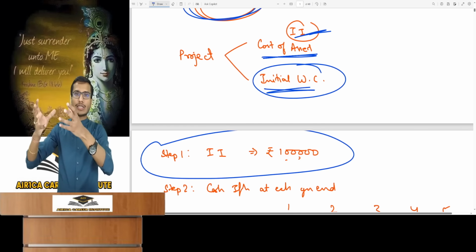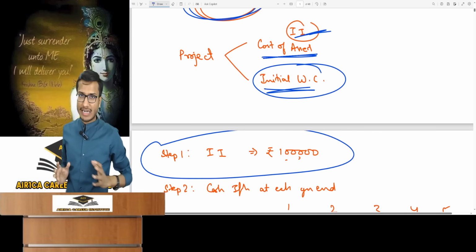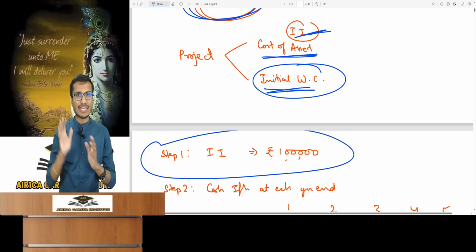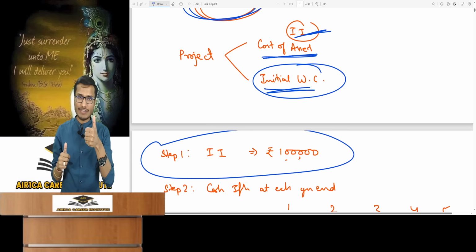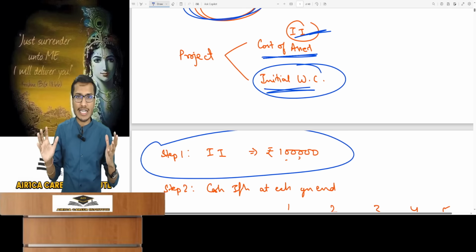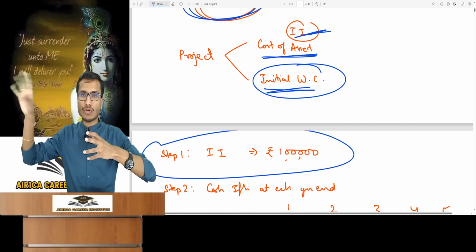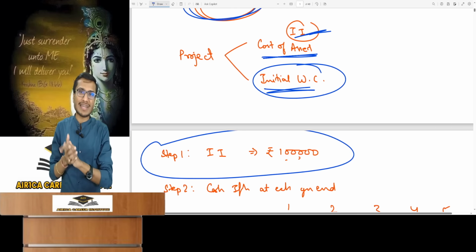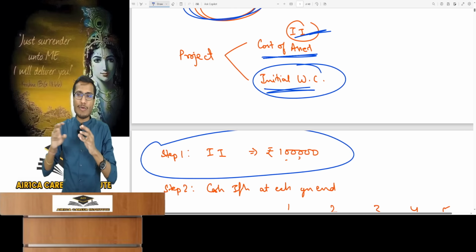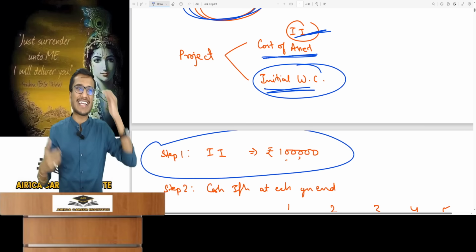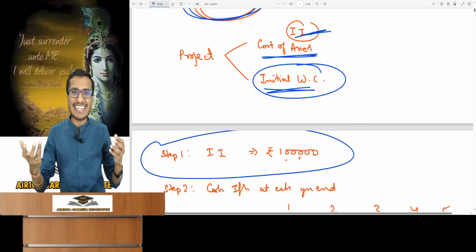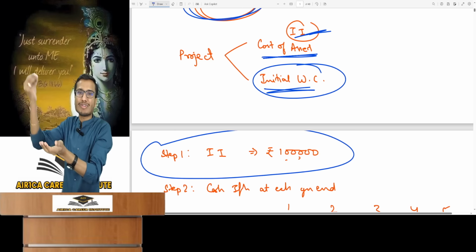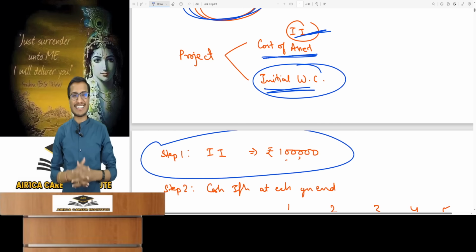Since you know asset cost, what about working capital investment? Look, when you set up a project, for example, suppose that I want to set up my factory. Inside my factory, there will be some expenses on assets and so on, and that is my initial investment. But will I be able to start my business simply by spending on assets and generate cash inflows each year? No, because I haven't invested in working capital. If I set up a factory, I'll have to produce and keep goods ready, right? Suppose my business is such that I have to produce goods first and keep them. I have to maintain inventory. Only then will I sell that inventory, and then I will get cash inflow.